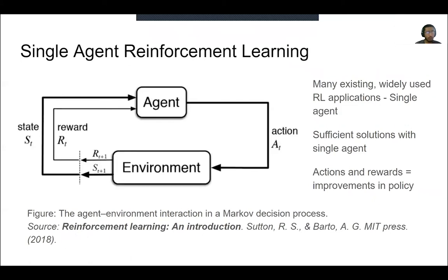It is noteworthy to observe that many of the widely accepted and practical applications of reinforcement learning are in domains that generally warrant only a single agent. That is, the task at hand could be solved sufficiently by having a single agent interacting with the environment and taking actions, obtaining rewards, and improving policy.